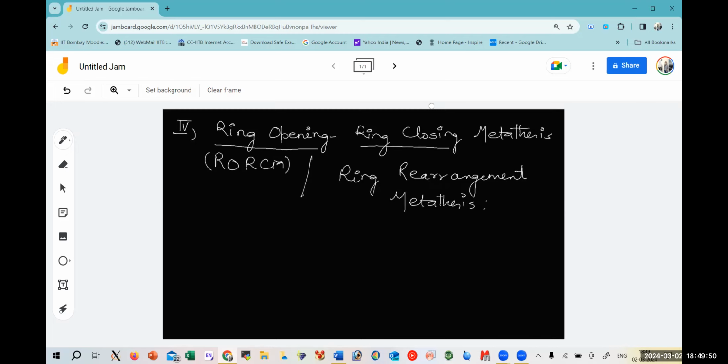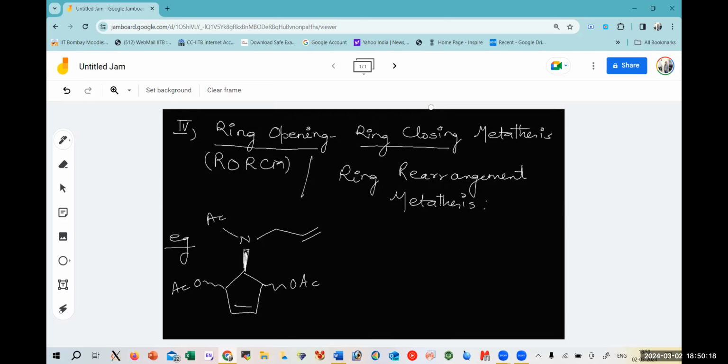So firstly, we will take up this example where we have a chiral moiety. This is having a five-membered ring which is closed with a group acetate, this acetate, and here we are having this acetate.